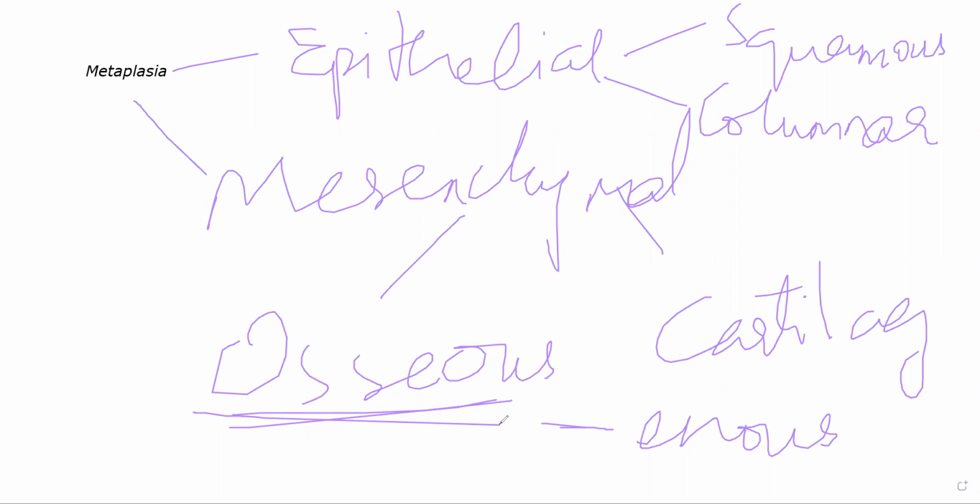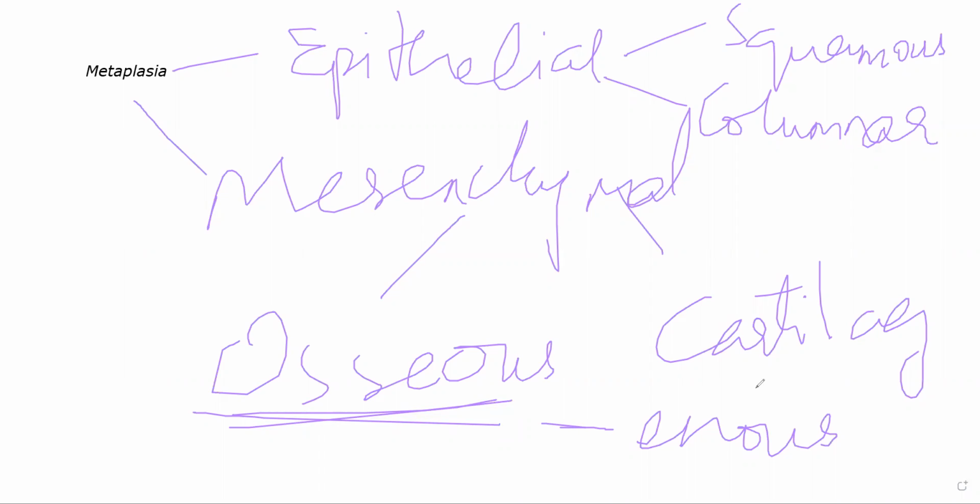They can become malignant. If whatever injury is causing metaplasia in the first place is repeatedly occurring, it can lead to malignancy in the cell that is undergoing metaplasia. So bear that in mind.